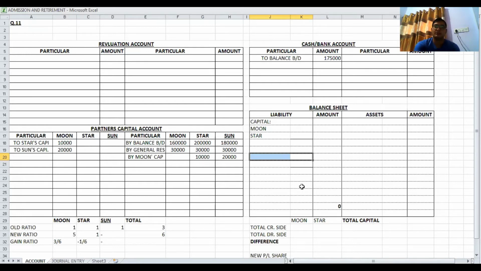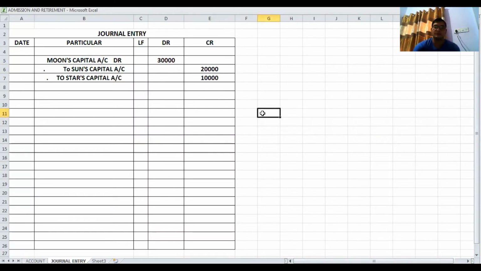I am just calculating here as a working note. Creditors total value is 60,000, but it is immediately paid. And if it is immediately paid, then they are providing us discount at the rate 12%.